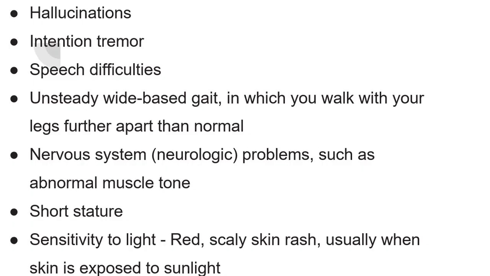Hallucinations, intention tremors, speech difficulties, unsteady wide-based gait, that means abnormal locomotion, neurological problems such as abnormal muscle tone, sensitivity to light, and red scaly skin rash, usually where skin is exposed to sunlight.